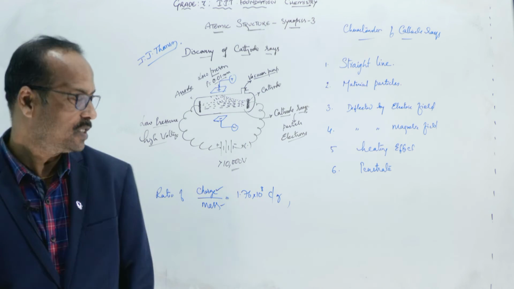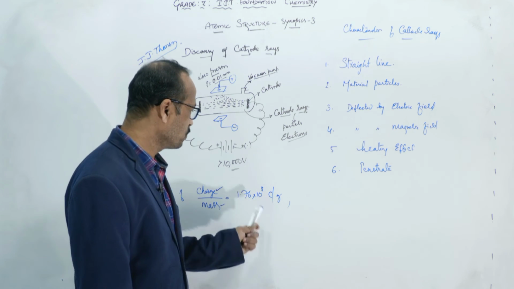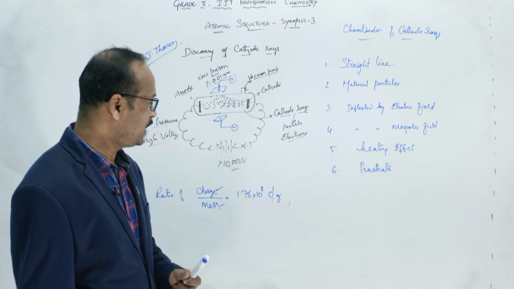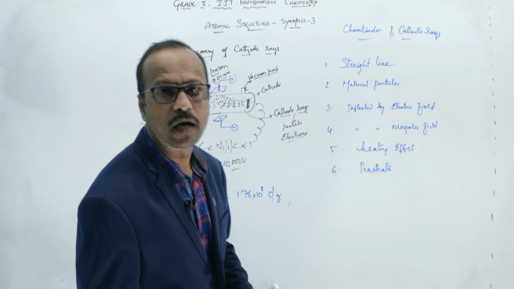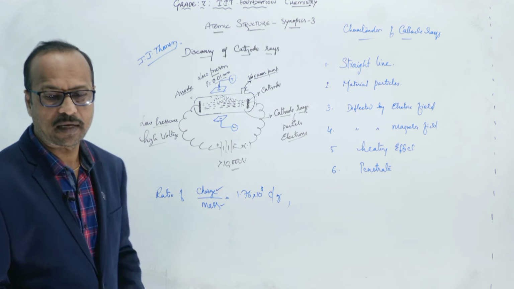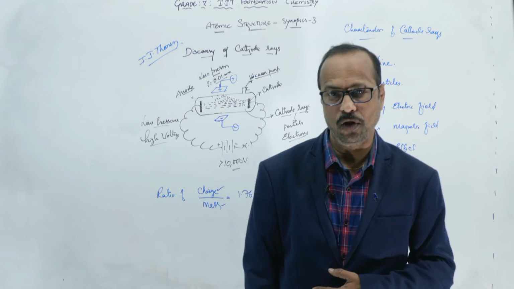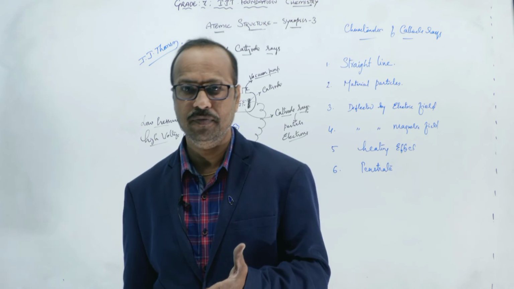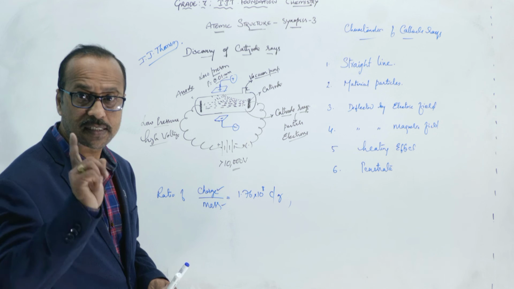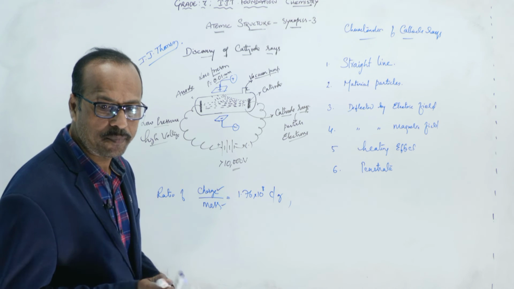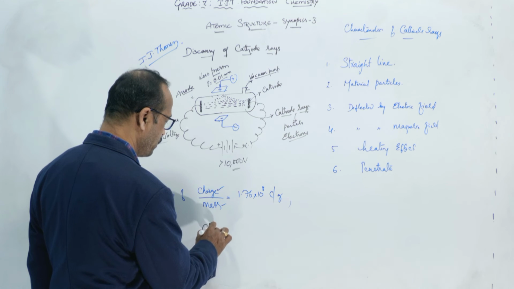So students, now you calculated the charge to mass ratio, that is 1.76 into 10 to the power of 8 coulombs per gram. Clear? Later, Millikan was another scientist who calculated only the charge of the electron.